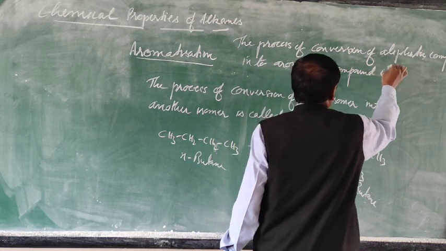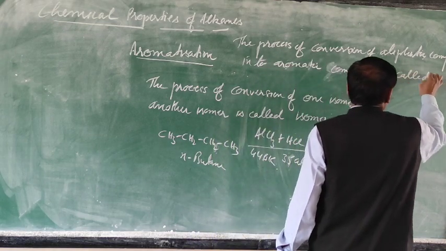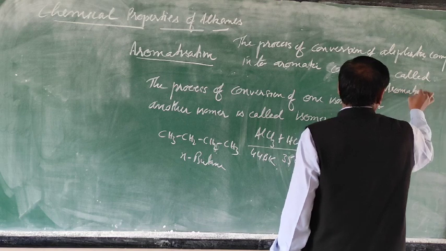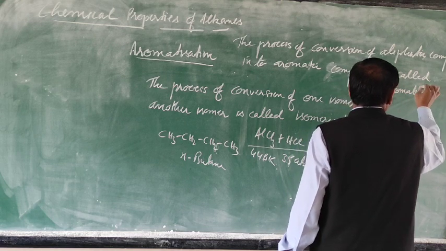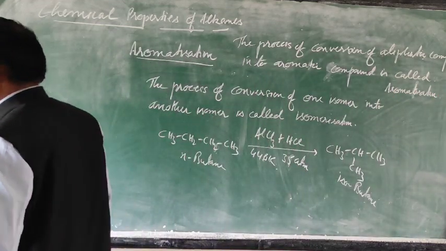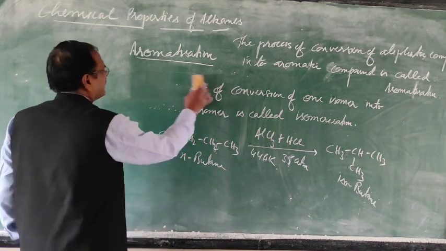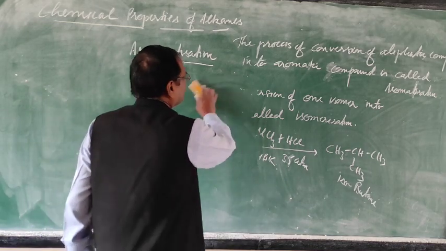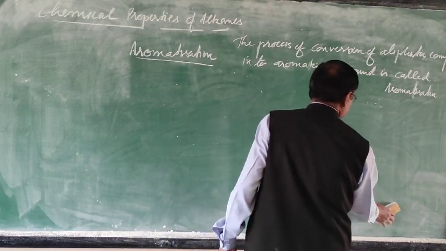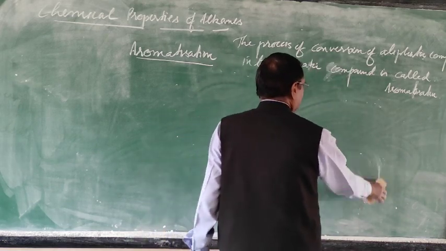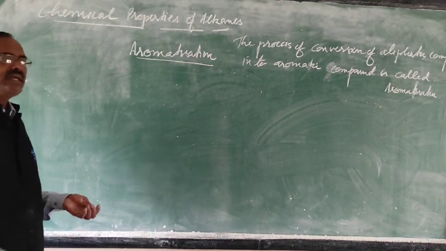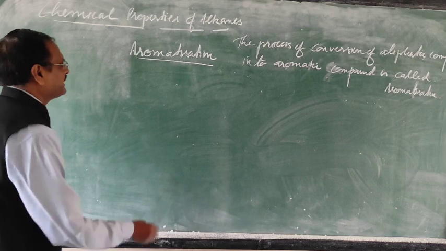If you take an alkane that contains at least 6 carbon atoms, because the first compound of the aromatics is the benzene derivative, and heat it, it will be converted into benzene or a benzene derivative.